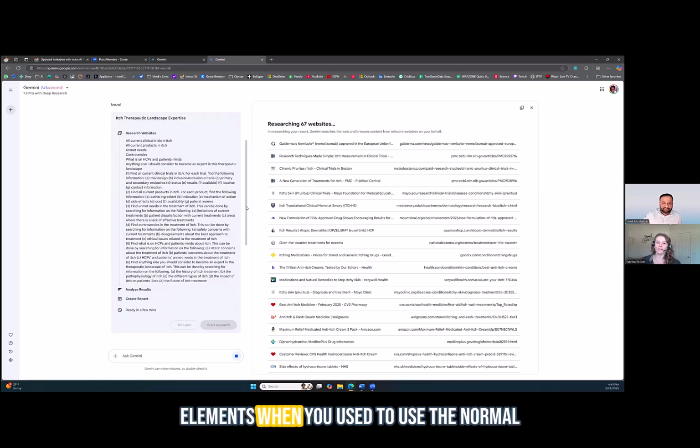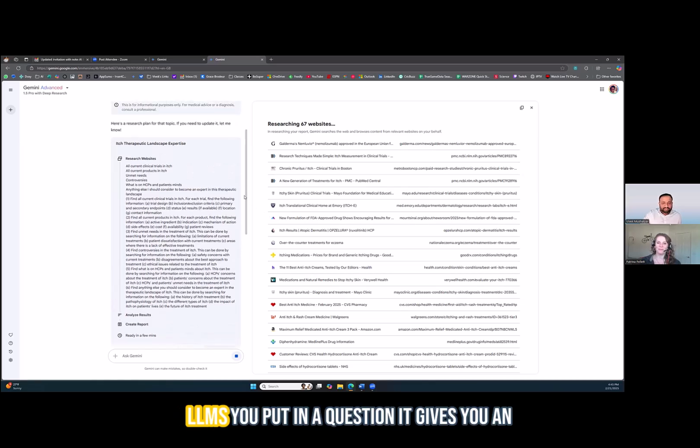So when you used to use the normal LLMs, you put in a question, it gives you an answer. What these new generations of models, which are called test time compute models or reasoning models, do is they end up spending a lot more time thinking through the answer, as well as thinking through the variety of sources that it has access to.